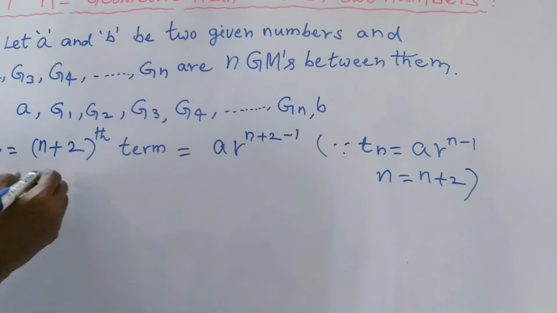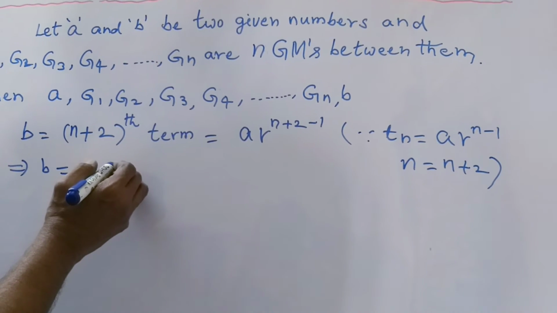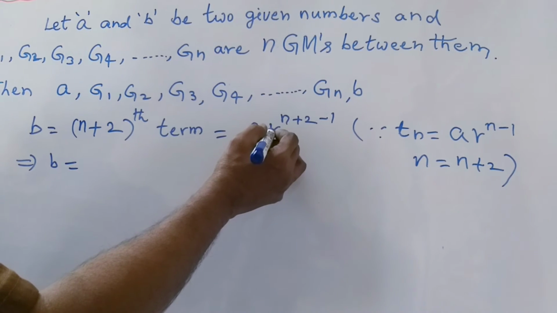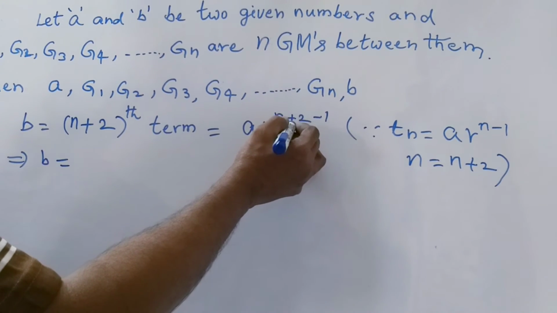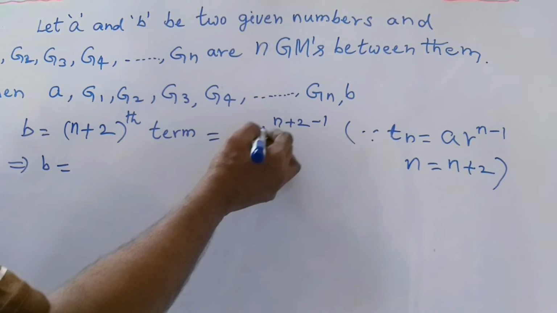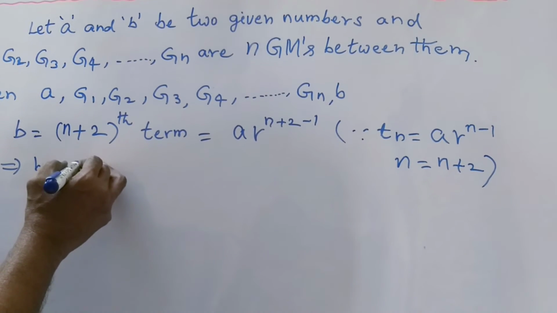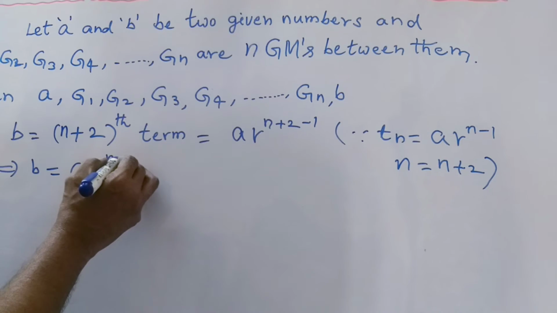This implies B is equal to A into r to the power of n plus 2 minus 1. 2 minus 1 is 1, so n plus 1. B is equal to A into r to the power of n plus 1.